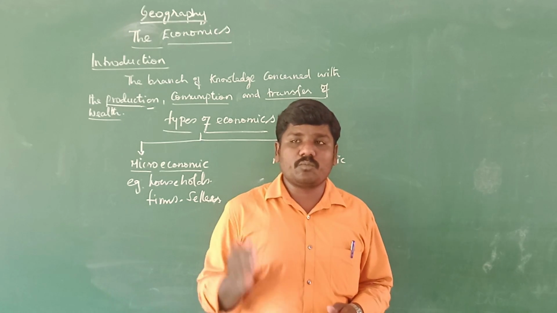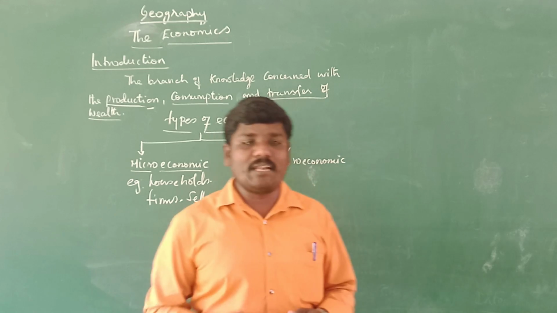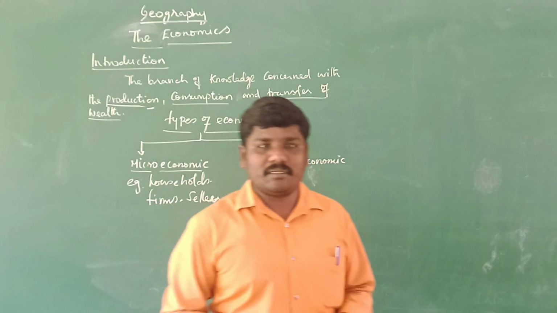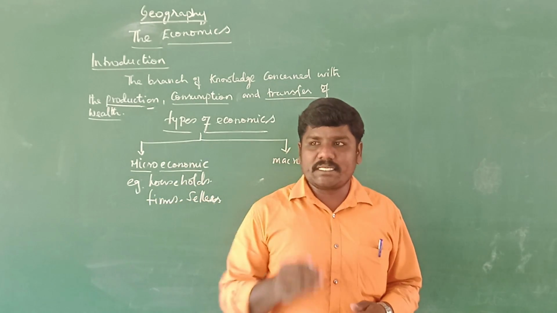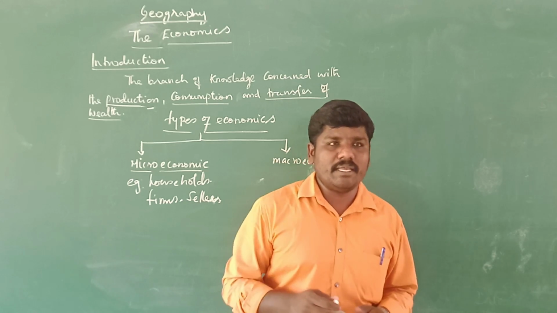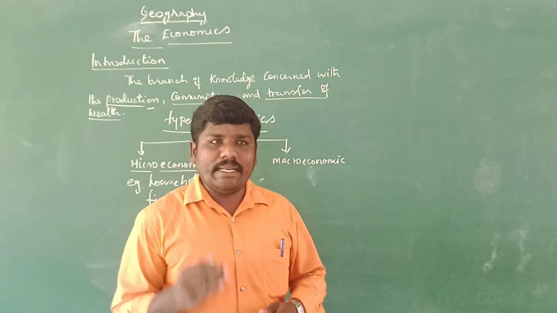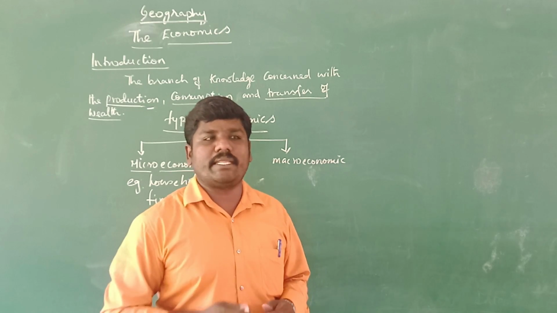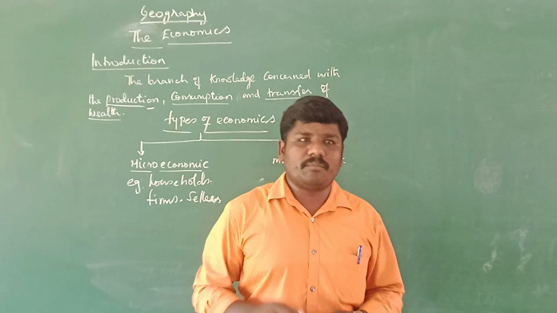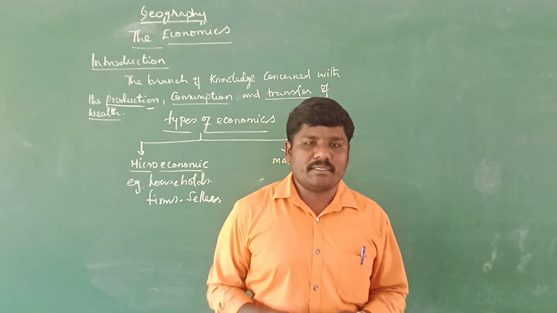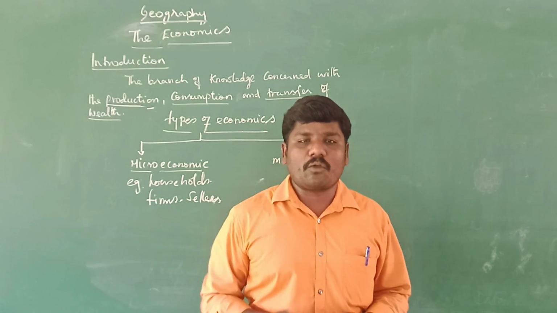So microeconomics mostly analyzes the basic elements in the economy. Basic needed elements, especially in our households, are the food materials needed month-wise or week-wise. And then macroeconomics.